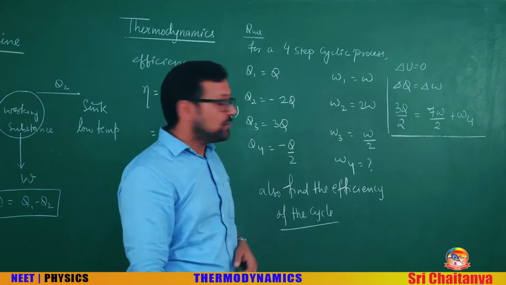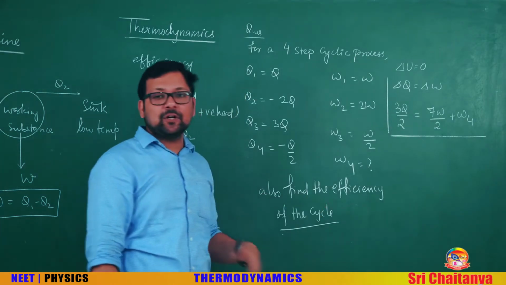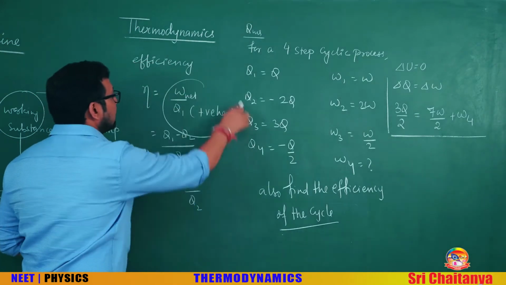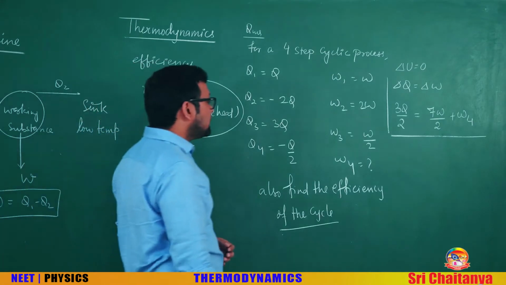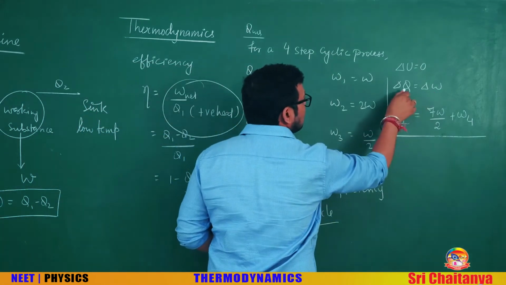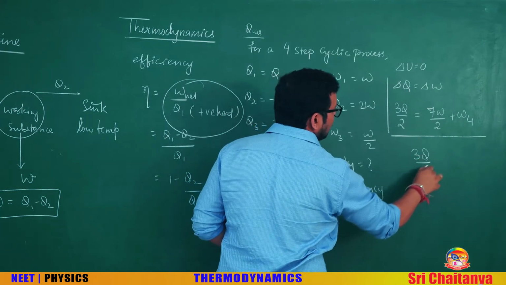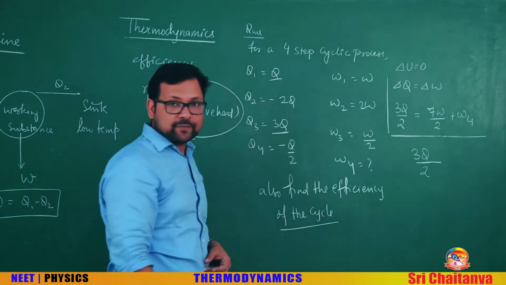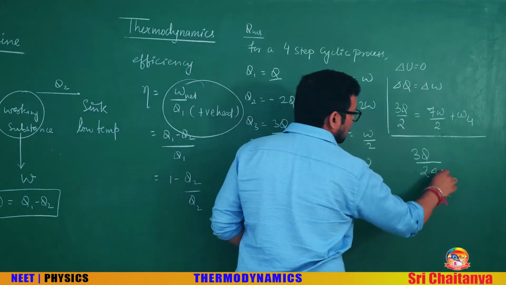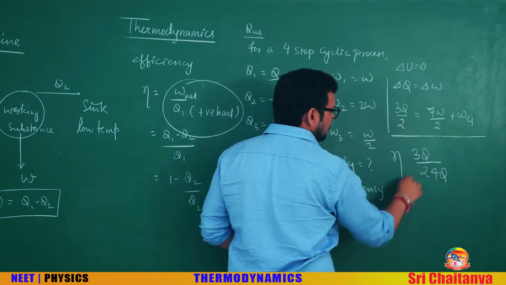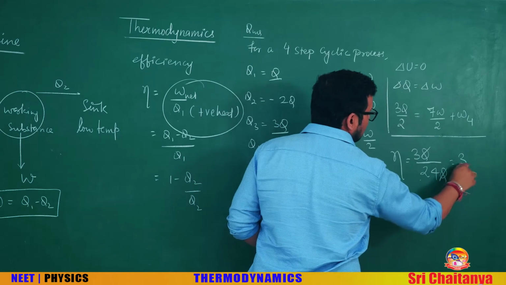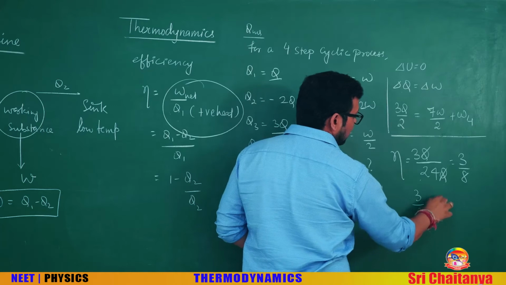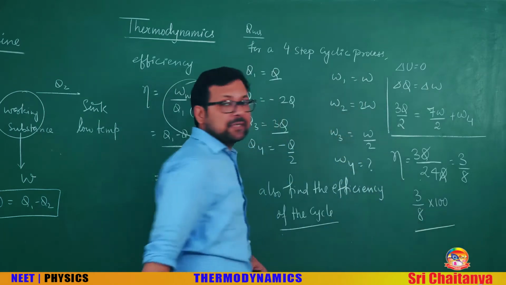Also, the question is asking you for the efficiency, how efficient is the cycle. How to calculate this? Again, we have the formula: net work upon the positive heat. What is the net work done? Net work done is equal to the net heat, that is 3Q by 2. And what is the positive heat? Q and 3Q are the positive heats, so the sum is 4Q. So net work done upon 4Q is the efficiency, 3 by 8. Percentage efficiency can be calculated by 3 by 8 into 100. This is the percentage efficiency.